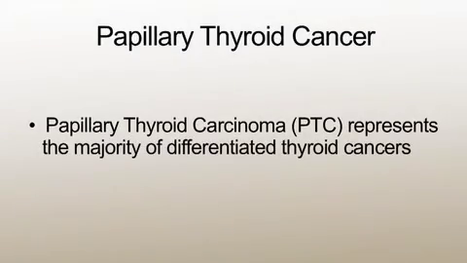Papillary thyroid cancer represents the majority of differentiated thyroid cancers. The mainstay of diagnosis for this type of cancer is a fine needle aspirant of a nodule of the thyroid. After an aspirant is taken from the tissue that is of concern in the thyroid, normally cytology is performed on that material obtained, and a pathologist makes a designation of papillary thyroid cancer or not.